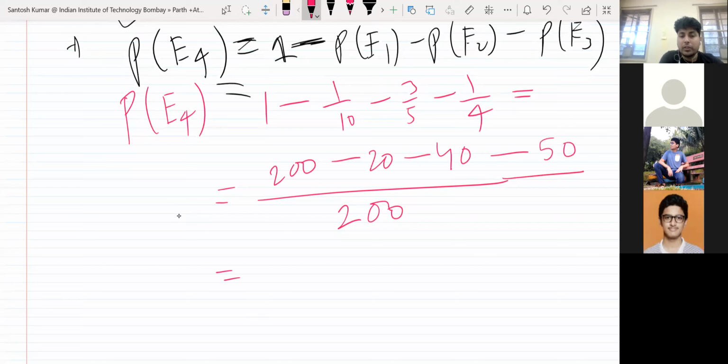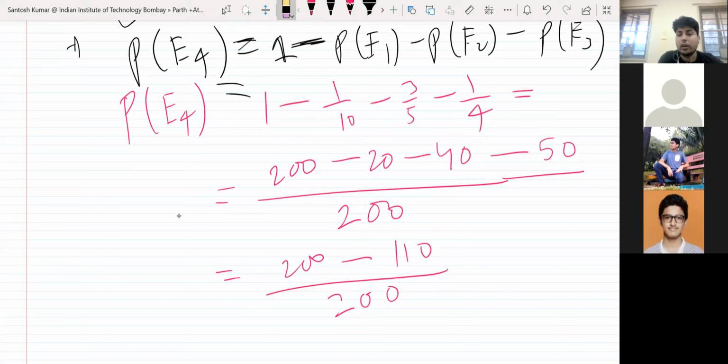Now 200 minus 110. Oh, sorry, I have made a mistake here, because it was 3 in the numerator. So when you divide 200 by 5 you get 40, and with 3 it is 120.